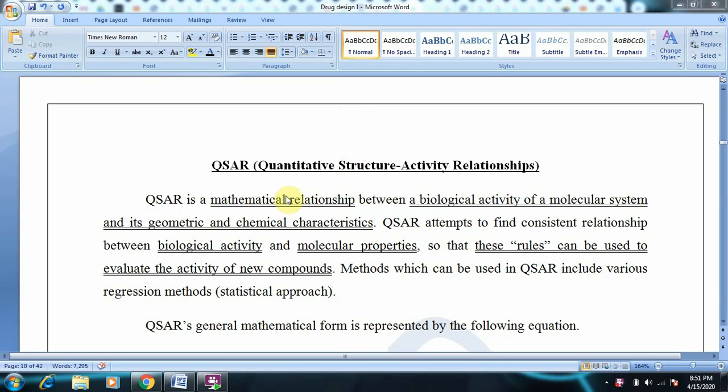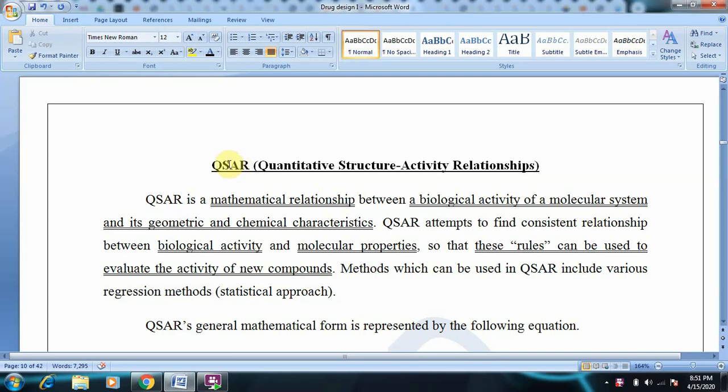Hi everyone, today we will be discussing QSAR. So what is the abbreviation for QSAR? It stands for Quantitative Structure Activity Relationship. As the name says, it is something related to structure and activity.